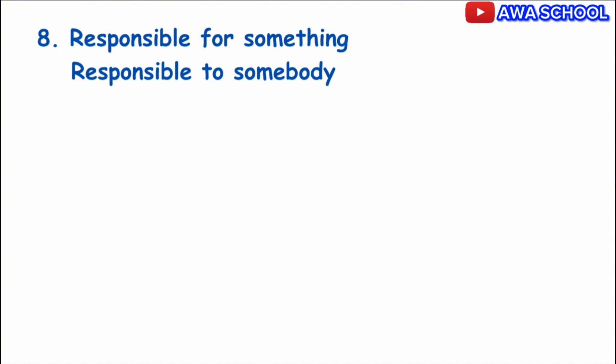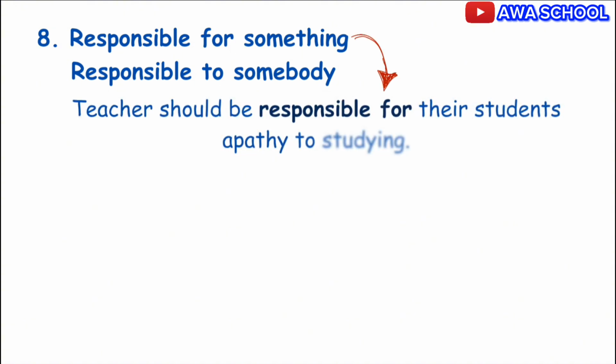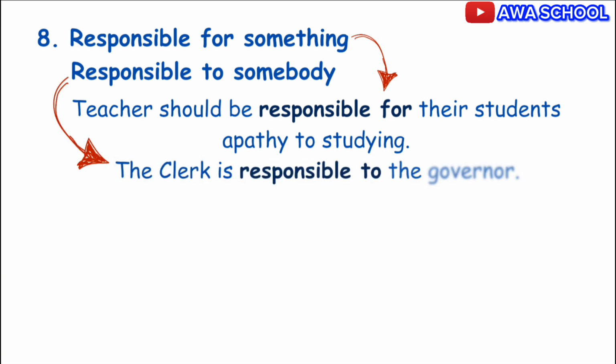Example 1. The teacher should be responsible for their students' apathy to studying. Here, apathy to studying is the thing they should be responsible for. Example 2. The clerk is responsible to the governor. You can see in this sentence that the governor is who the clerk is responsible to. Do you understand? All right, let's move forward.